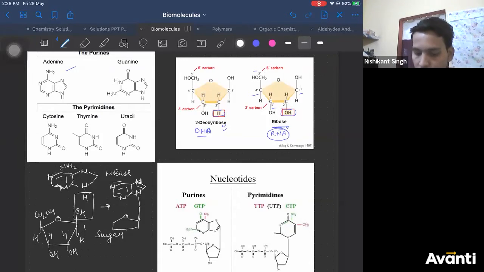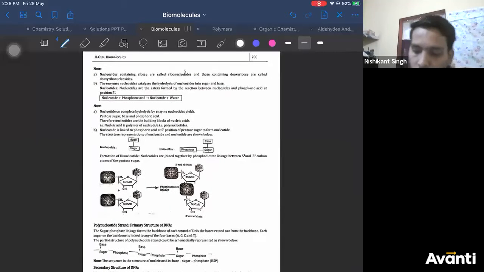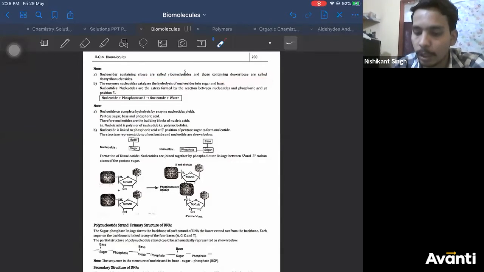Now together this pentose sugar and nitrogenous base is called a nucleoside. I hope it is clear that a sugar and nitrogenous base combine to form a nucleoside. Let us come back. I hope I have shown you the nucleoside carefully. Now see this. Nucleosides containing ribose are called ribonucleosides, and those containing deoxyribose sugar are called deoxyribonucleosides, right?